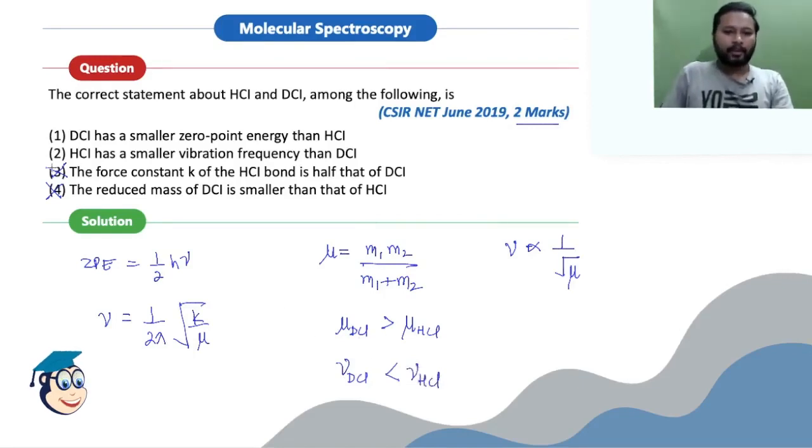So what does it say about the vibrational frequency? It says HCl has a smaller vibrational frequency. So that is also going to be wrong. See, HCl has a higher vibrational frequency.